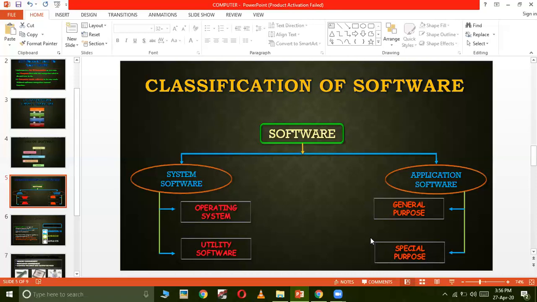Another example is banking applications. Suppose I have an account in Punjab National Bank, so I will use the application of Punjab National Bank only. I cannot use the application of SBI Bank to do my bank transactions. I will use Punjab National Bank's application only, because my account is in that bank. That's why these are called special purpose application software, because these softwares are created for a special purpose.